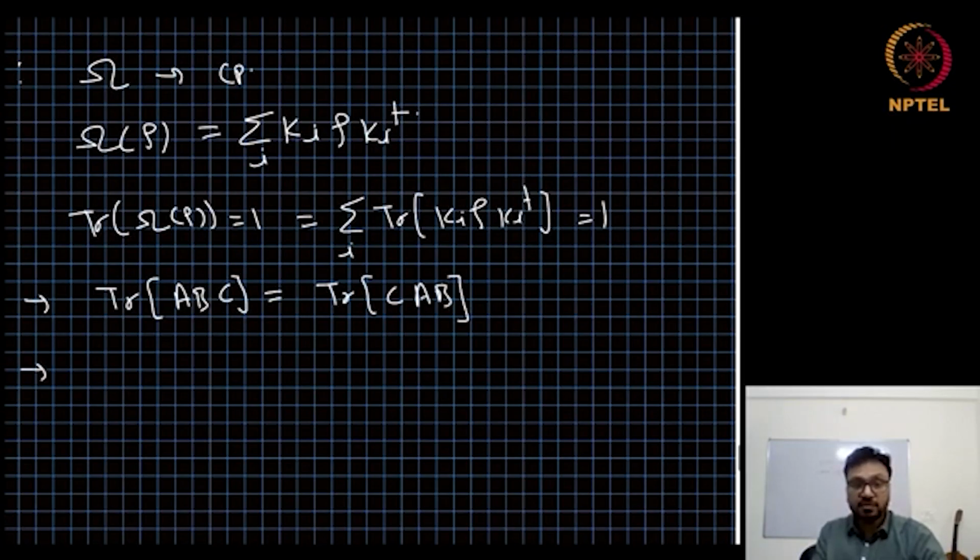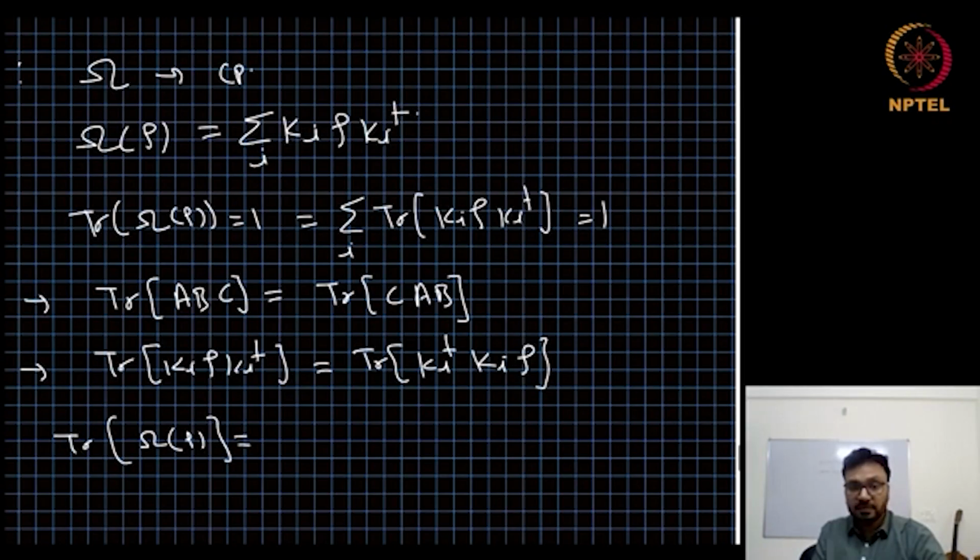We can use this property, then we get trace of Ki rho Ki dagger to be equal to trace of Ki dagger Ki rho. Hence the trace of omega of rho becomes sum over i trace of Ki dagger Ki rho, to be equal to 1 for all the states rho such that trace of rho is 1.